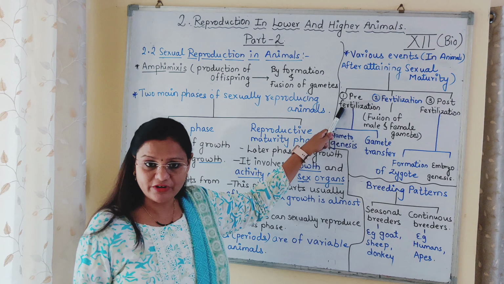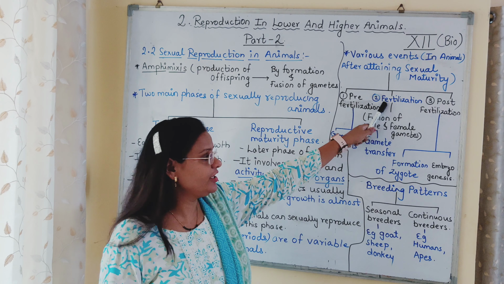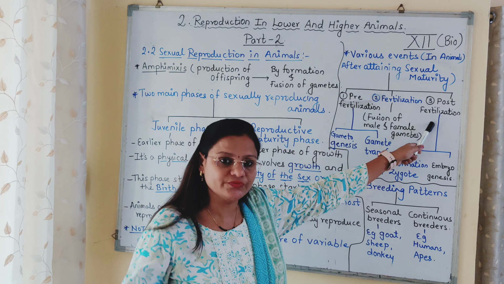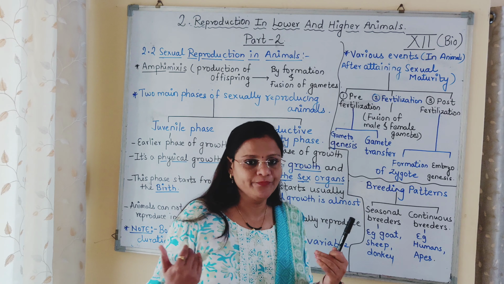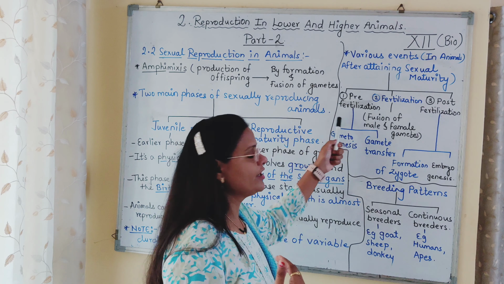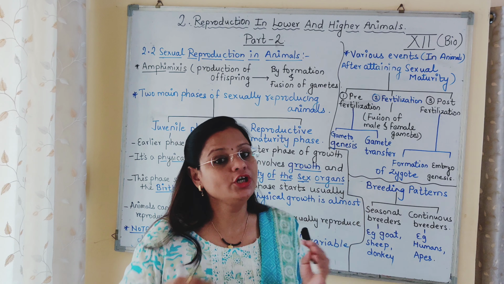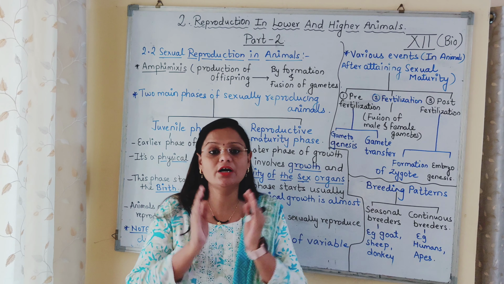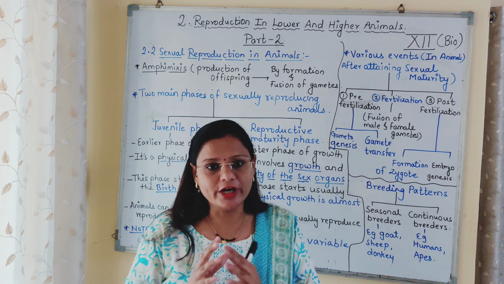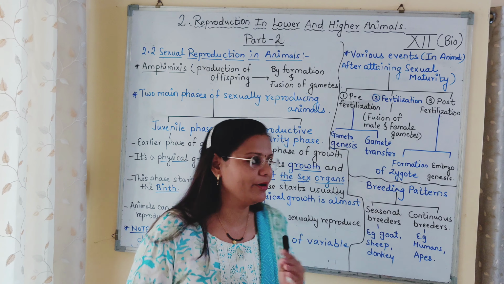First is a pre-fertilization phase or the event. Second is a fertilization event. Third one is a post-fertilization event. So pre means what? Preparation. So preparation, pre-fertilization मतलब fertilize होना है. Fertilize होना ये sexual reproduction है. तो यहाँ male gamete, female gamete fertilize होगा, unite होगा. तो वो पहले unite होने के लिए there should be production of male gamete and the female gamete.